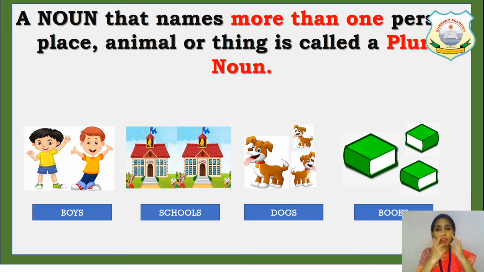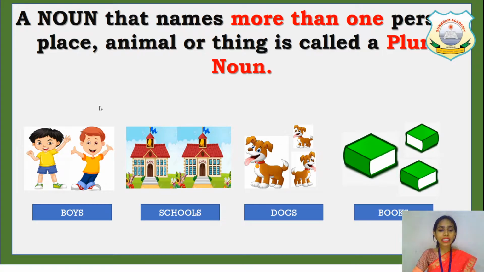Like our eyes, we have one eye or two eyes, so eyes are a plural noun because it is 2 in number, right? We have fingers in our hand. How many fingers we have? 5. 1, 2, 3, 4 and 5. So this 5 fingers means plural noun, right? If it is one finger, then it's a singular noun. And if it is more than one, then it is a plural noun. Singular means one and plural means many.